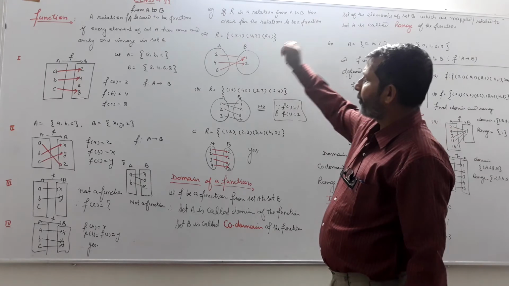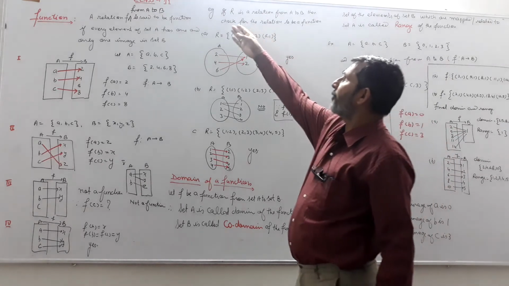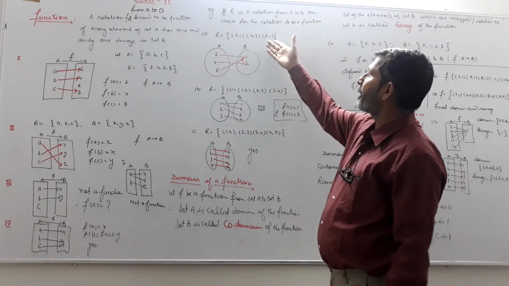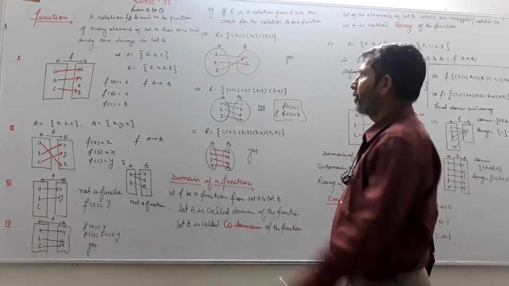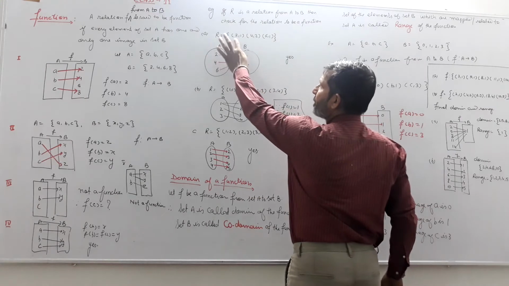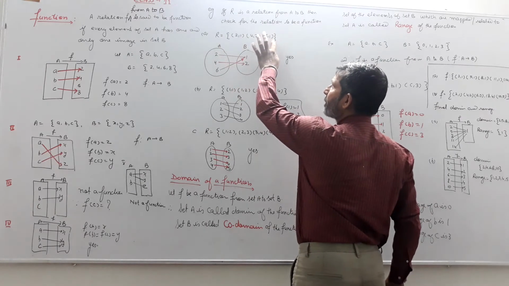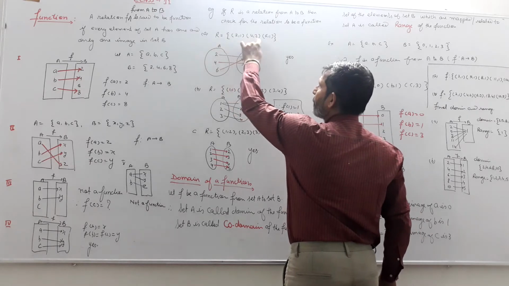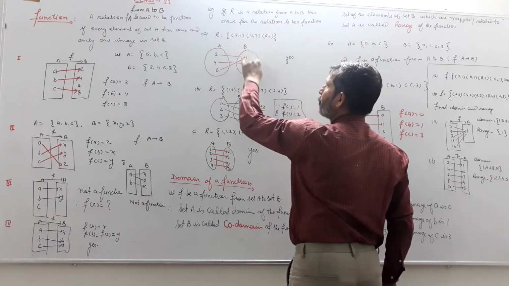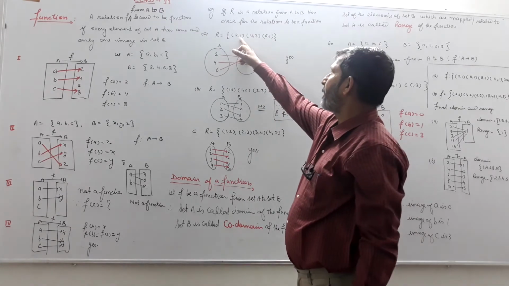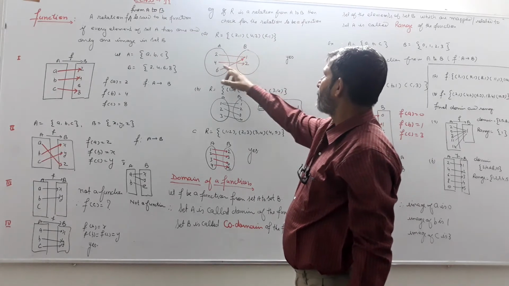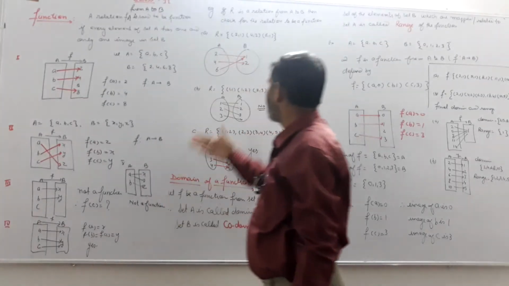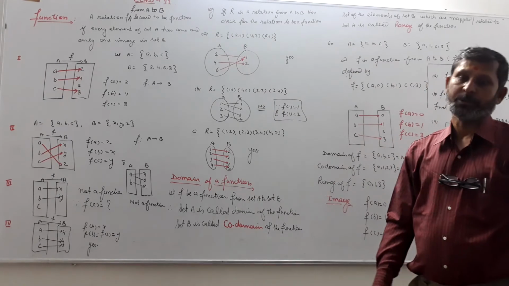So therefore, when we start an example: let R be a relation from A to B, then check whether the following relations are functions or not. A part, a relation is defined by (2,1), (4,2) and (6,1). 2, 4 and 6 are the elements of the first set, and 1, 2 are the second. If 2 is related to 1, 4 is related to 2 and 6 is related to 1, by using the fourth part, therefore yes it is a function.